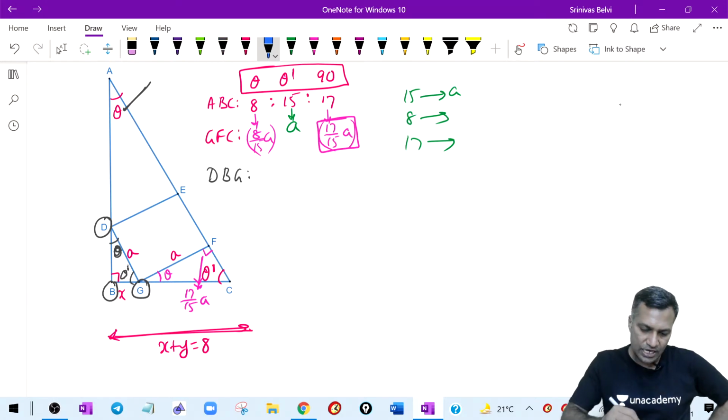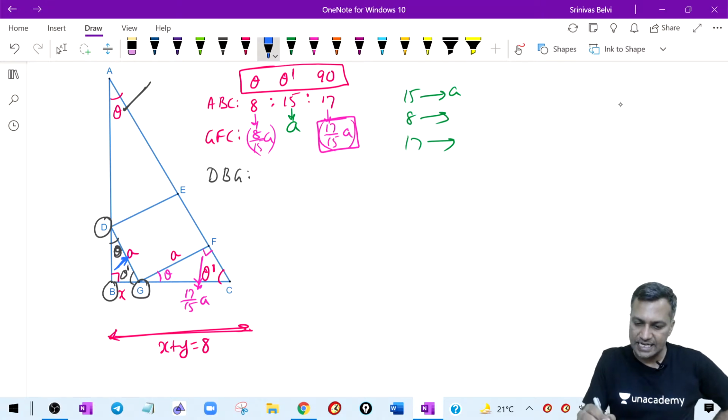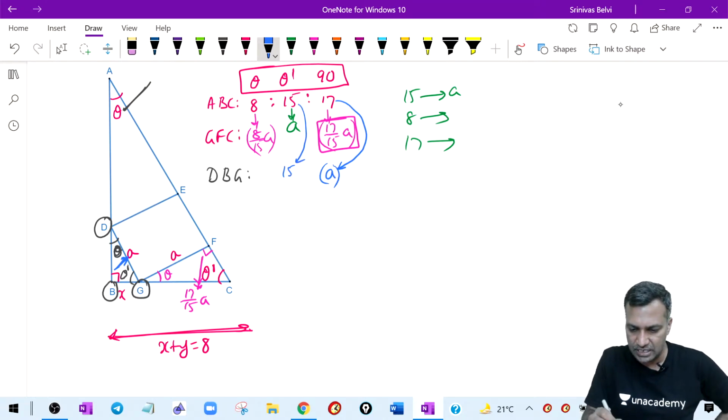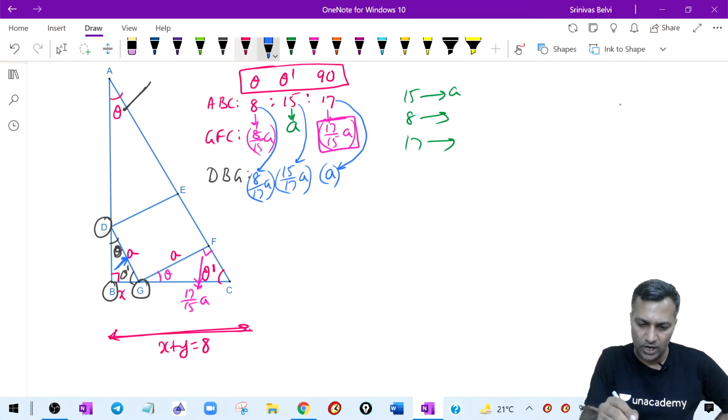What do I know? I know that the side opposite 90 is called A. I'm putting an arrow there. Side opposite 90 has become A here, which means 17 corresponds to A. Very good. Then what does 15 correspond to? 15 by 17A. Very good. What does 8 correspond to then? 8 by 17A. Nice.